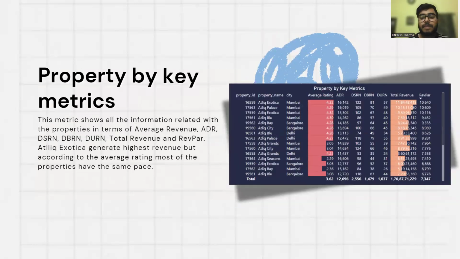Then these are the key metrics of all the properties. As I talked about, Atliq Grand acquired lots of properties like Atliq Exotica, Atliq Palace, Atliq Bay, Atliq City. So these are all the metrics which tell all the things about these properties, like the city, the average rating, the ADR, the DSRN, DBRN, etc. You can see them directly here.